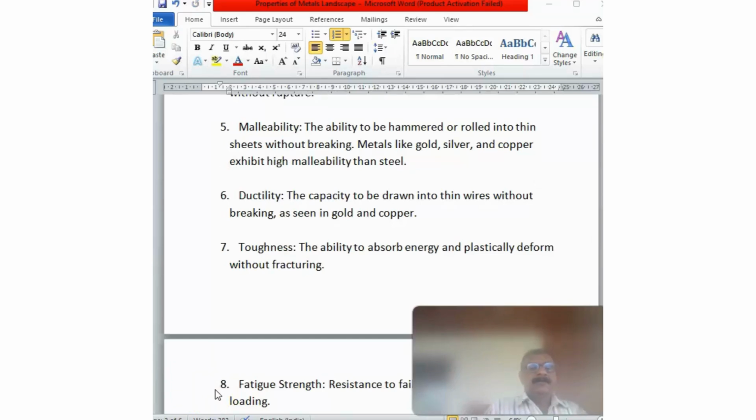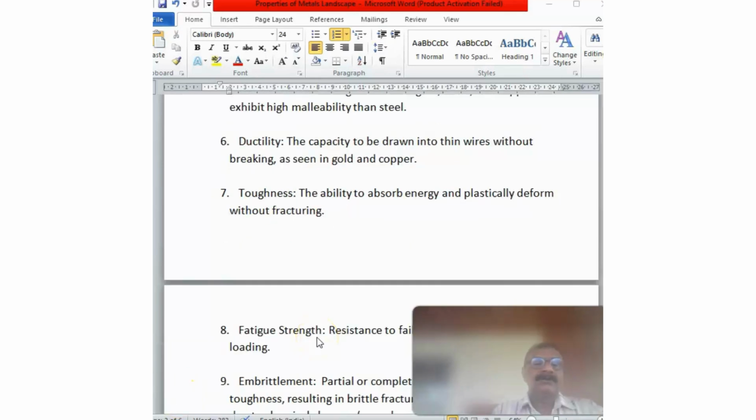Next property of steel is malleability. This is the ability of steel to be hammered or rolled into thin sheets without breaking. Metals like gold, silver, copper have more malleability than steel. Steel plates and sheets are made of malleable steel.